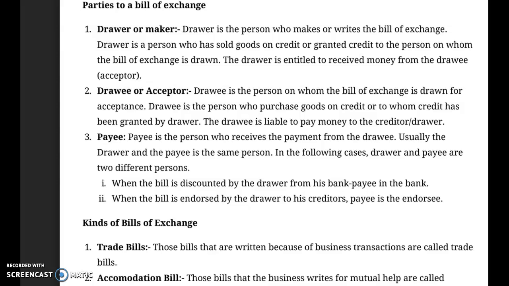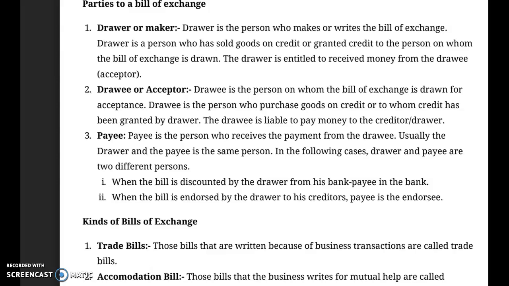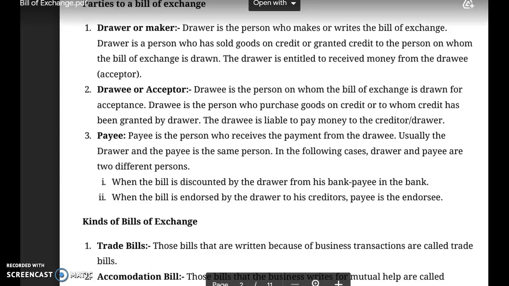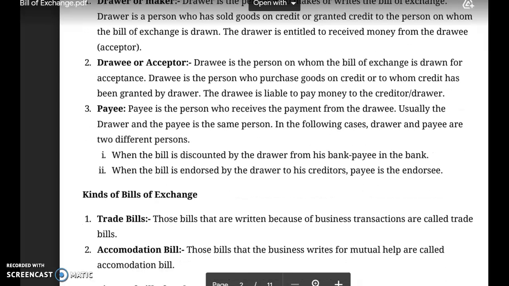Now let's discuss the types or kinds of bills of exchange. There are two important types of bills of exchange. First is called the trade bill. Second is called the accommodation bill. Trade bills means those bills that are drawn because of business transactions.